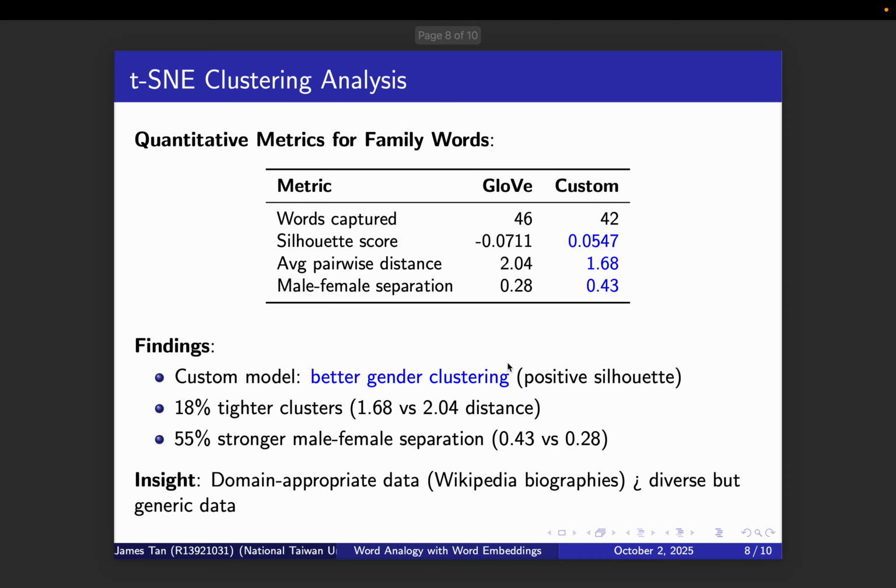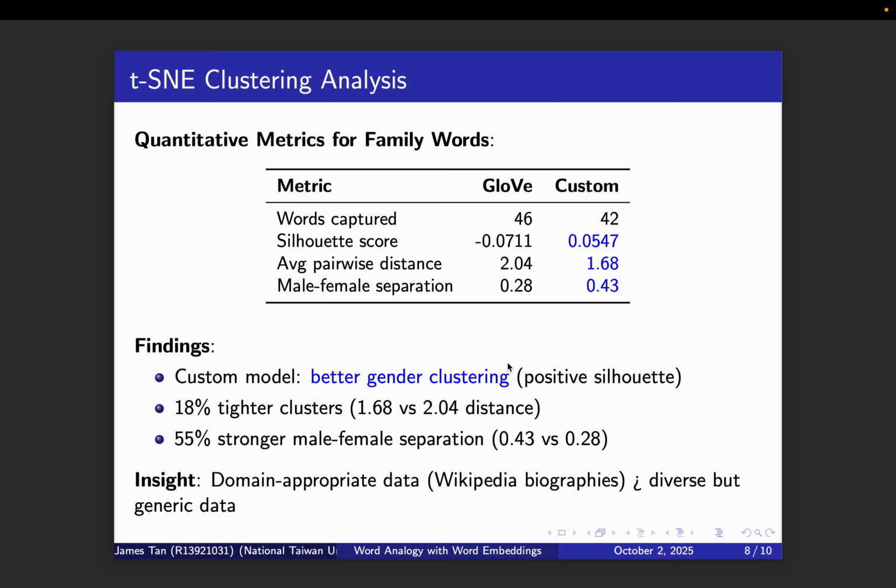Finally, I want to visualize the so-called t-SNE visualization. Quantitative analysis of t-SNE plots revealed interesting clustering patterns. The custom model achieved a positive silhouette score of 0.06 versus GloVe's negative 0.07,